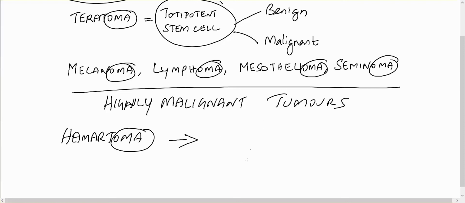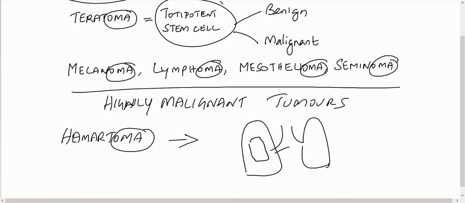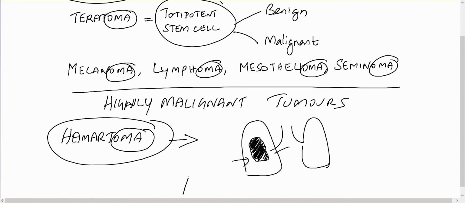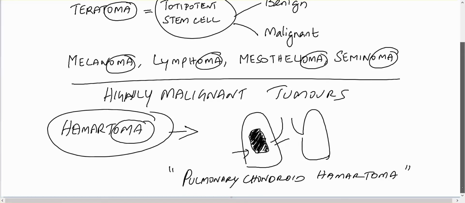For example, in the lung you have a cartilage. The cartilage is normal and it is placed in the lung. So it is in an abnormal place. So that is called hamartoma. This condition is called pulmonary chondroid hamartoma. So these are some examples for misnomers.